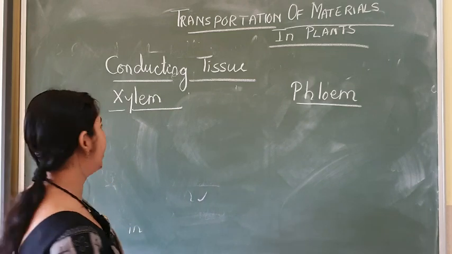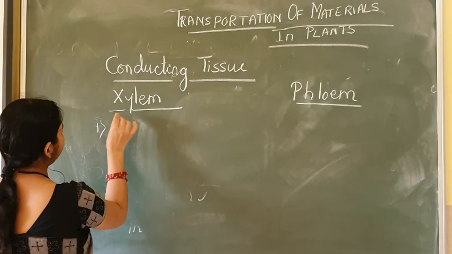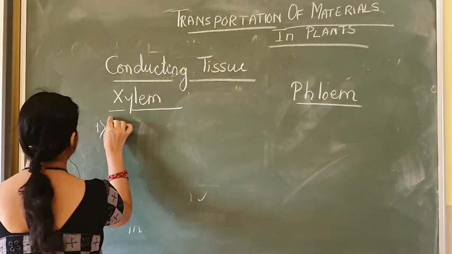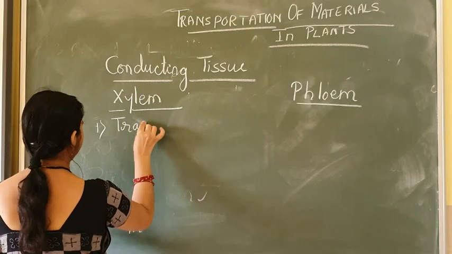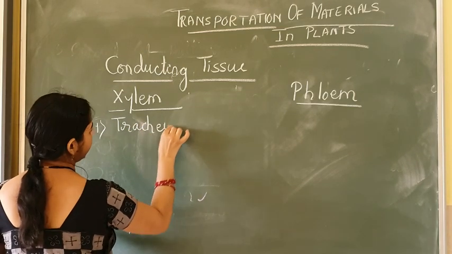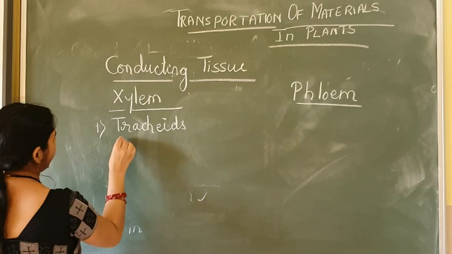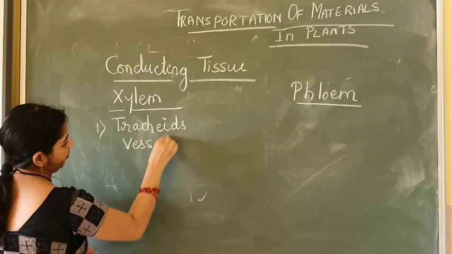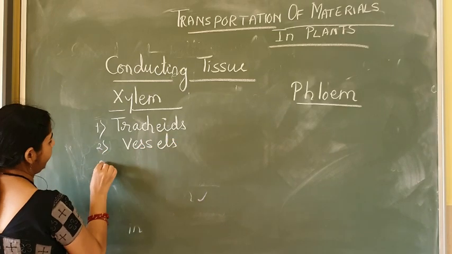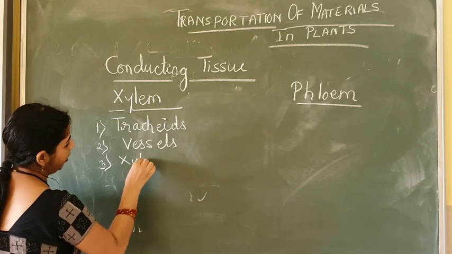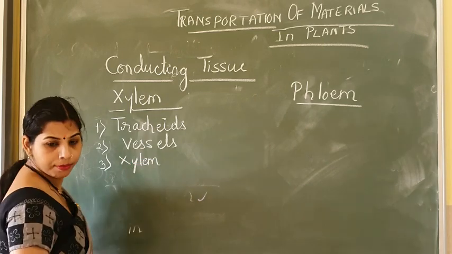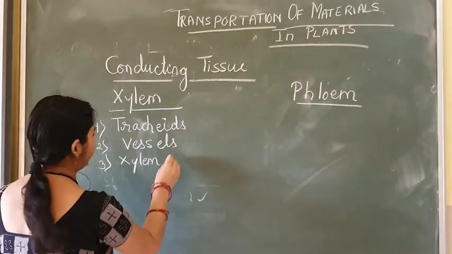So let me write the names. First is, what I told you, tracheids, vessels, xylem parenchyma and xylem fiber.